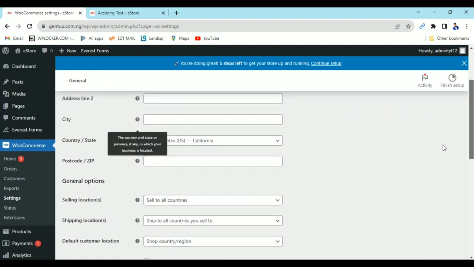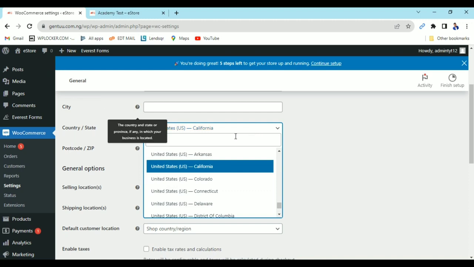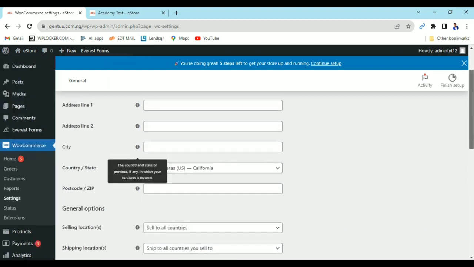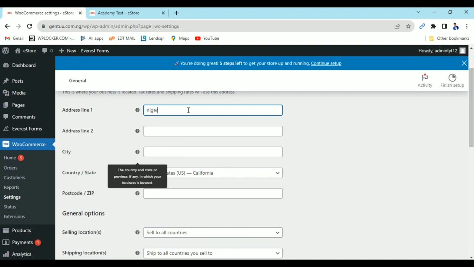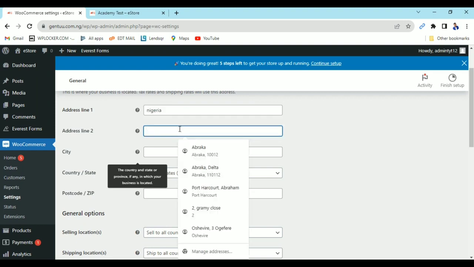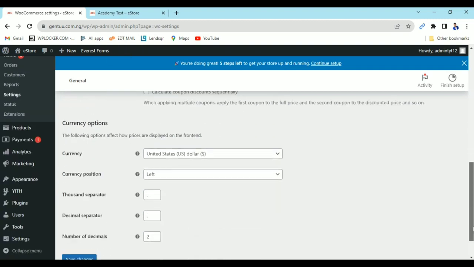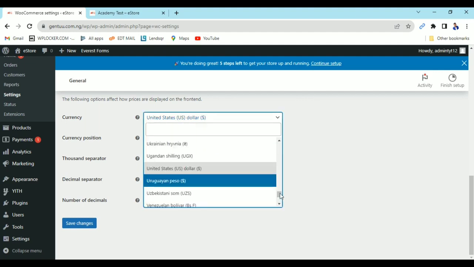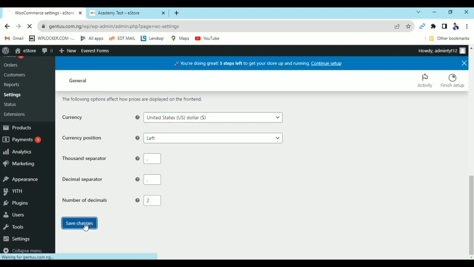Now what I'm just going to do right now, I'm just going to change the country currency. Let it be on, okay, USD is fine. Let us say I'm in Nigeria. I'm just going to put Nigeria in this place. Let me put Rivers. So let me put PH. So I'm just going to fill this. I'm coming down. You can change the currency to any currency at all you want to use. So I'm just going to click on save.